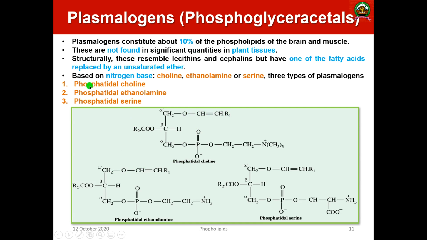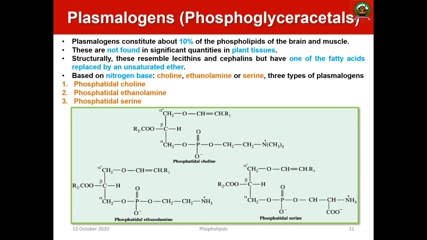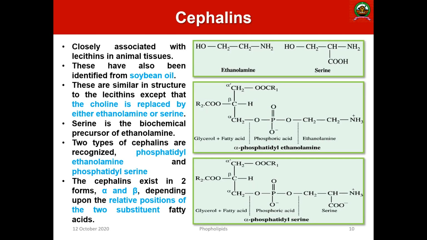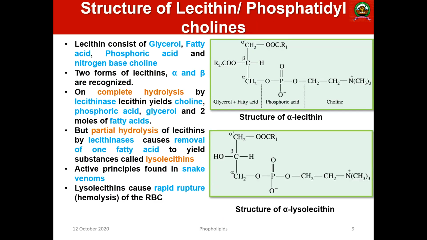And please note that this is phosphatidal, phosphatidal. But in the previous case it is phosphatidyl. That is the major difference. Kindly note this. This is the major difference between cephalin, meaning lecithin, and plasmalogen. So these are the major types of the first category of phospholipid, that is phosphoglycerides. The other two also exist, which we will discuss later.